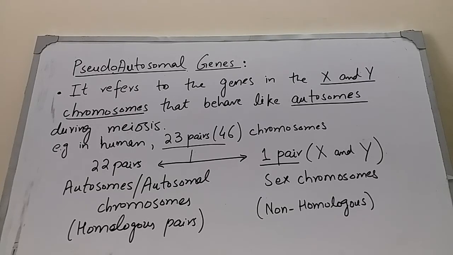And these 22 pairs match closely with each other in shape and size, they are much similar in shape and size, and they have the same sequence of genes. That is why they are also called homologous pairs. And these 22 homologous pairs undergo mixing and shuffling of genes during meiosis, which is called crossing over. So the first 22 pairs of chromosomes, which are the autosomes, undergo crossing over during meiosis.